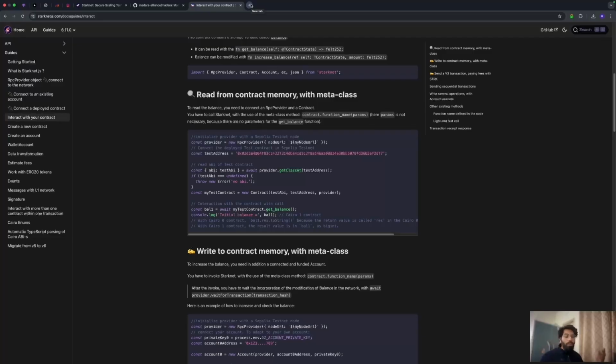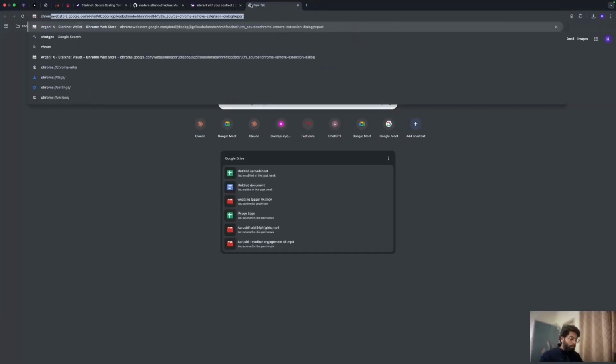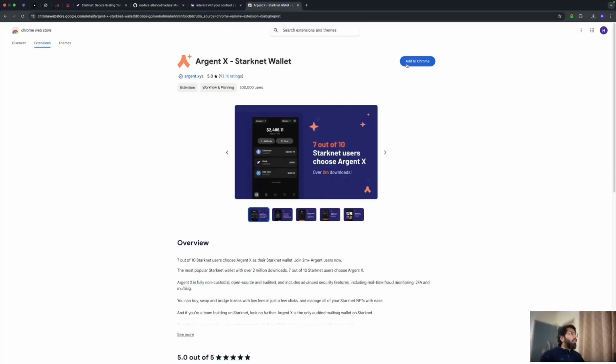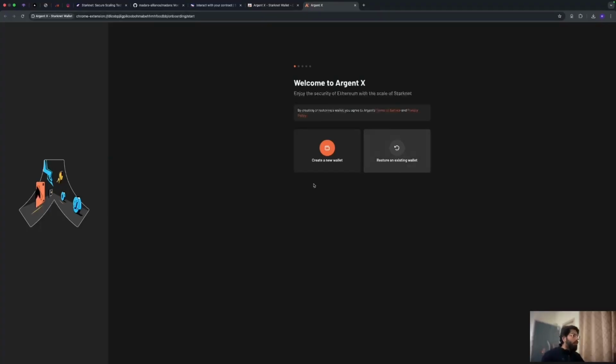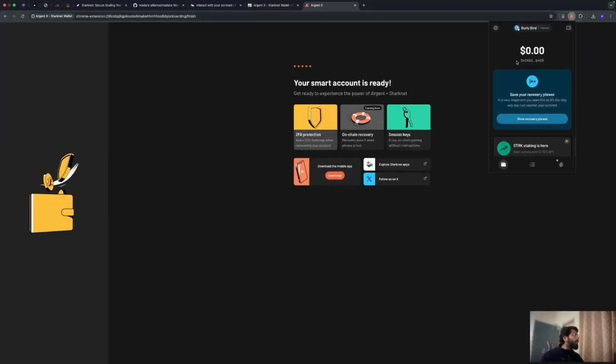First things first, let's start with Argent. I'm very sure you must have heard of MetaMask, which is utterly famous out there. Similarly, to contact Starknet or any other Starknet-like chain, you can use multiple wallets. One of them is Argent. So let's go to Chrome extensions and download that. Let's quickly set it up, add to extensions. Yeah, so we have Argent. Let me set it up real quick.